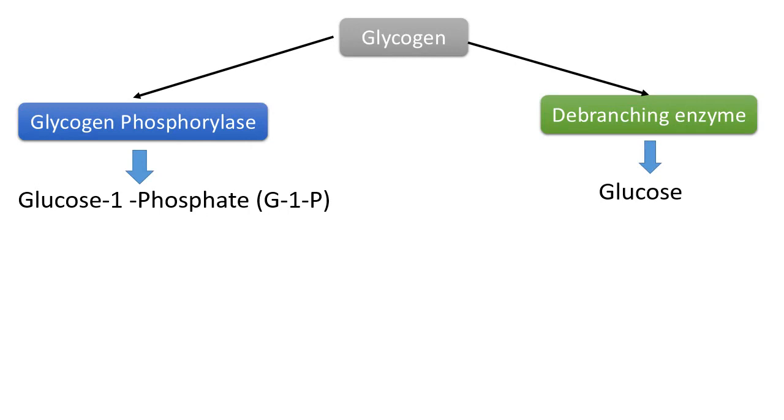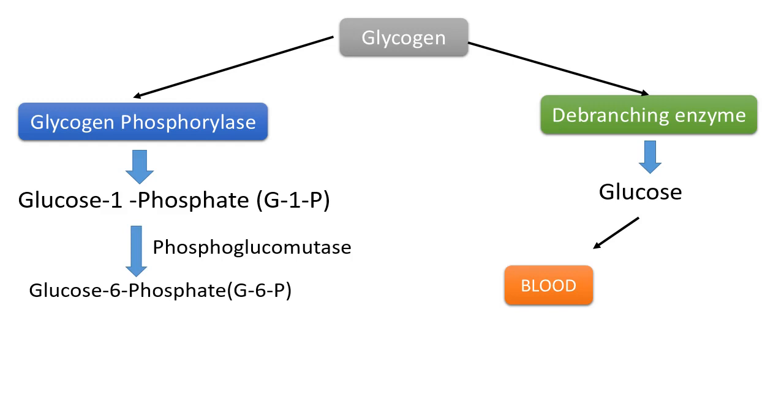By the repeated action of glycogen phosphorylase and debranching enzyme, glucose 1-phosphate and glucose residues are released. Glucose released by breaking of the alpha 1,6 linkage at the branch point enters into the blood. On the other hand, glucose 1-phosphate released from cleavage of alpha 1,4 linkage is converted to glucose 6-phosphate.